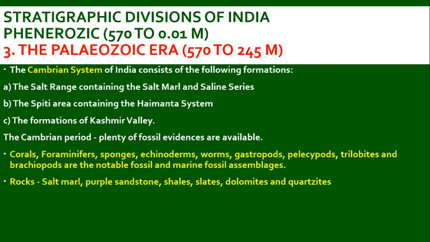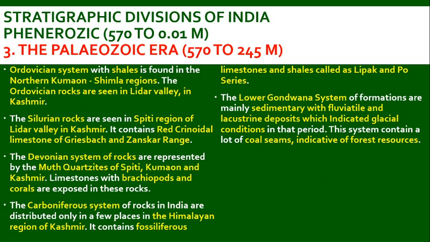The Cambrian period is represented with plenty of fossil evidences. The fossils of corals, foraminifers, sponges, echinoderms, worms, gastropods, pelecypods, trilobites, and brachiopods are the notable fossils and marine fossil assemblages. It also has rocks of salt marl, purple sandstone, shales, slates, dolomites and quartzites.